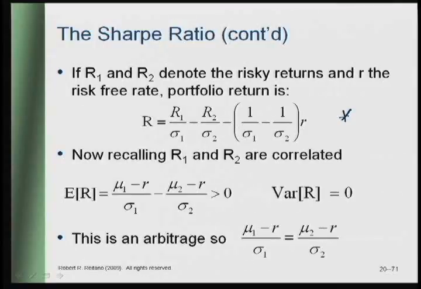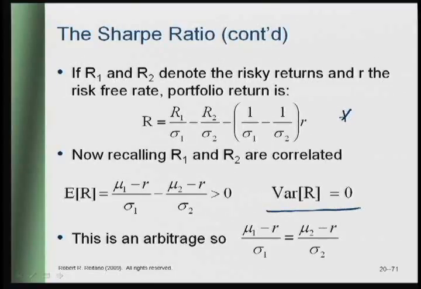Now, what's the expected return? Well, the expected return is positive. This calculation was designed so that the expected return was the difference in Sharpe ratios. And so what we see is that we have an expected return equal to a positive number. It cost us nothing to construct this portfolio, and yet we expect to make a profit. Well, that's an arbitrage. But it can't be an arbitrage until we know what the variance is. Well, we're going to show just now that the variance of this is 0.